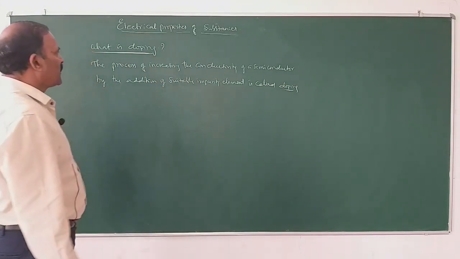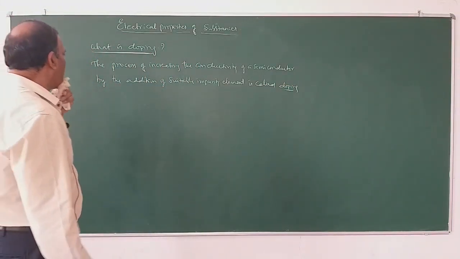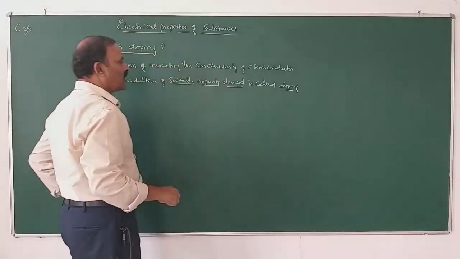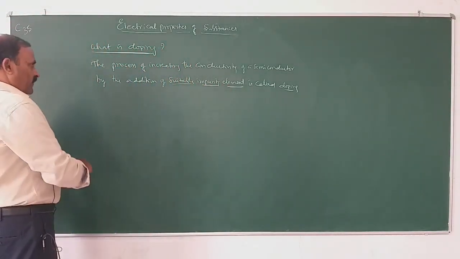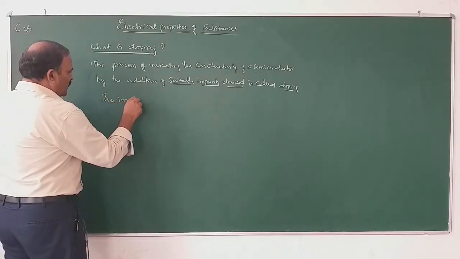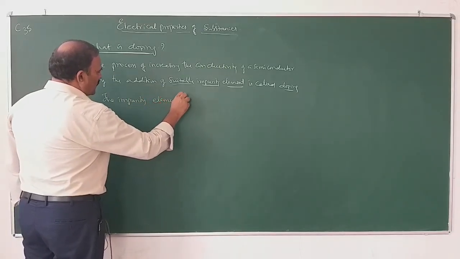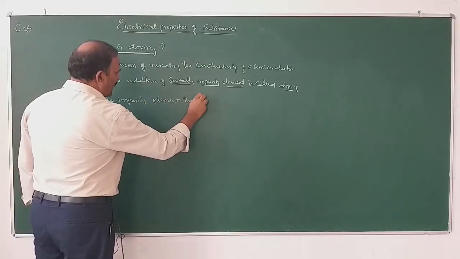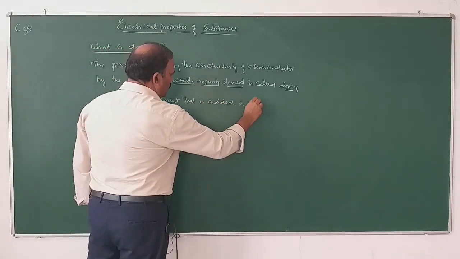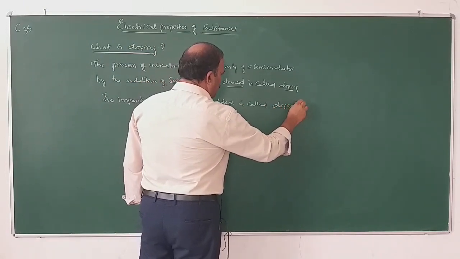The process of increasing the conductivity of a semiconductor by the addition of a suitable impurity element is called doping. The impurity element that is added is called the dopant.